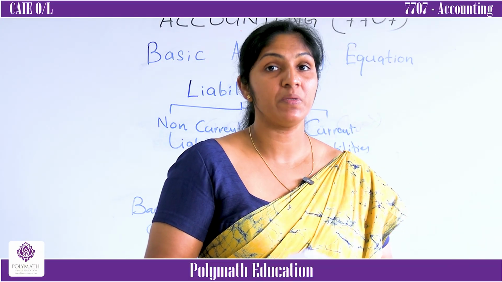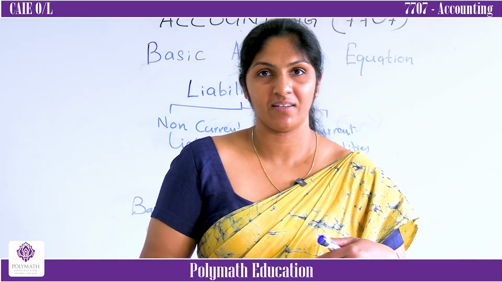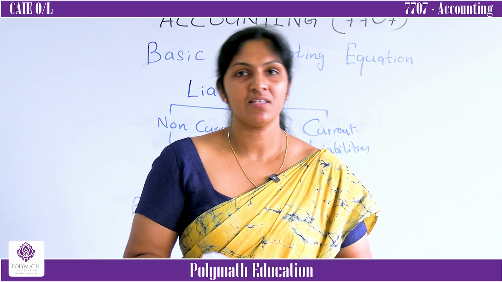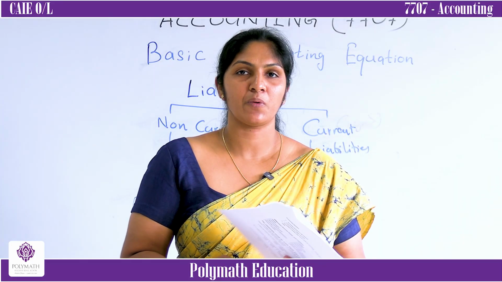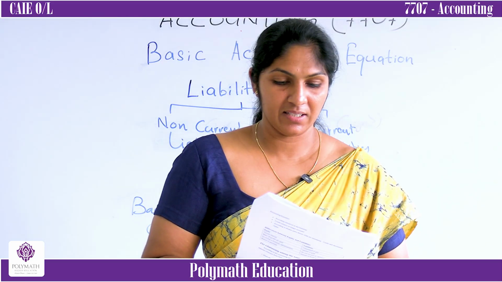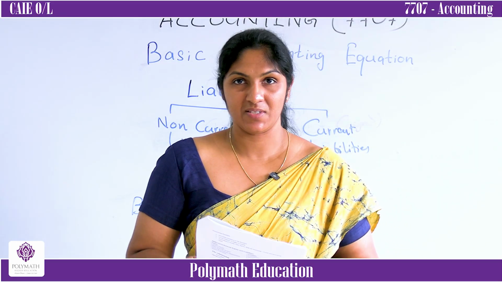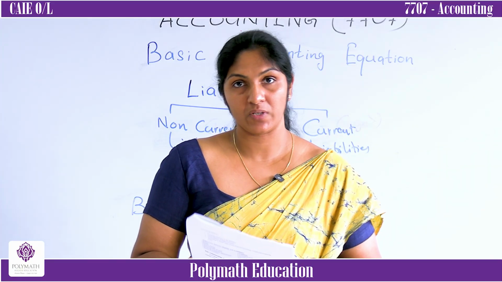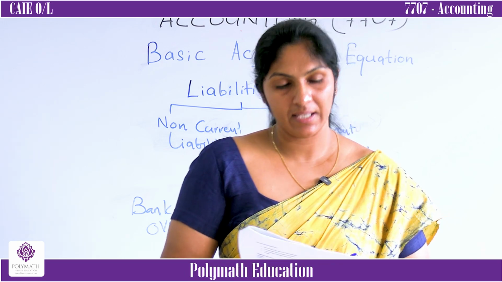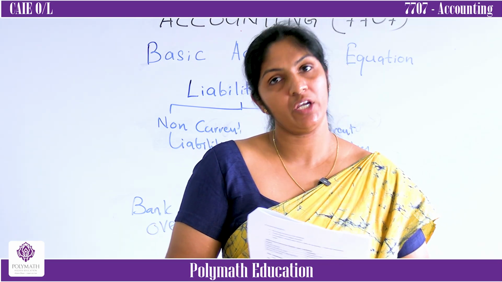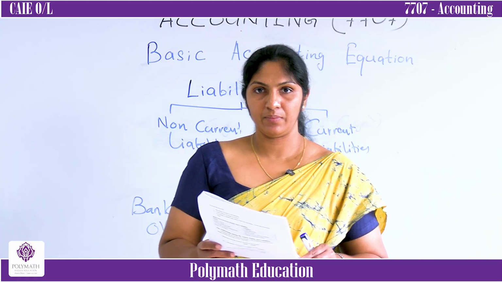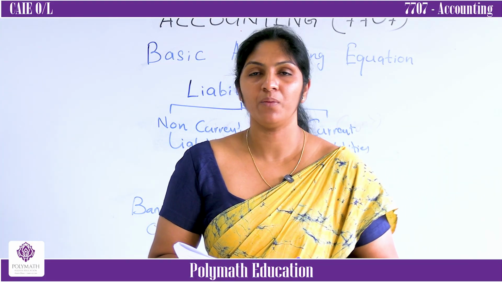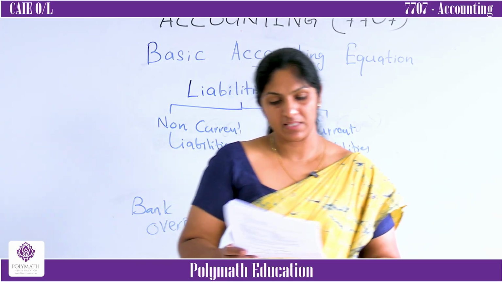Then should it be settled in more than 1 year or less than 1 year? Definitely in less than 1 year. You will have to pay immediately, otherwise the utility service provider will stop providing the service if you are not settling the bill. It should be settled as early as possible. Therefore, it is a current liability. Next one, mortgage. Mortgage loan is also a non-current liability. Simply, what do you mean by liabilities? They are financial obligations. Payables, right?